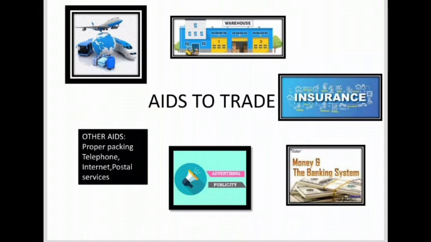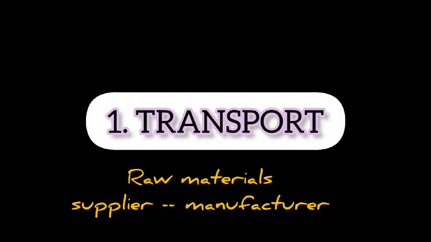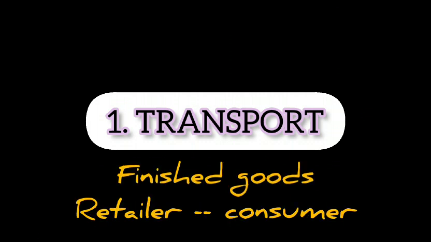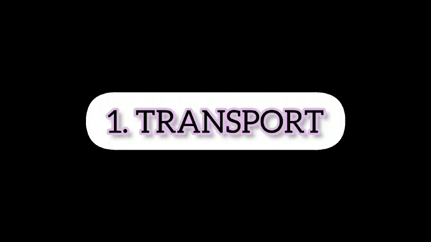What are the different methods? First one transport, second one warehousing, third one distribution, fourth one advertising, fifth one insurance, and last one banking. I hope by now you will know the meaning for all the terms. So let's see the definition for them. First one, transport, is the process of moving products from one location to another, whether raw materials moving from a supplier to a manufacturer or finished goods moving from retailer to a consumer.